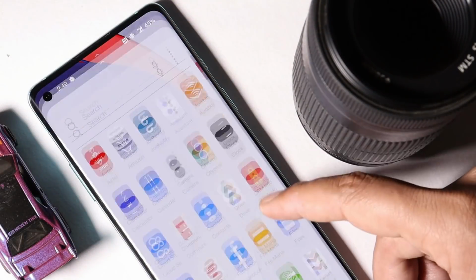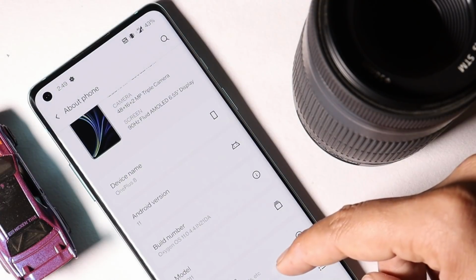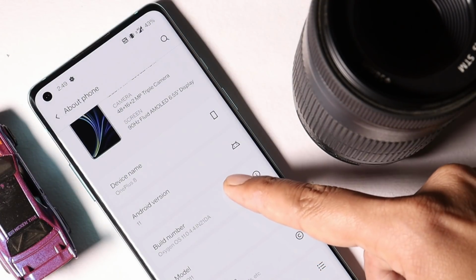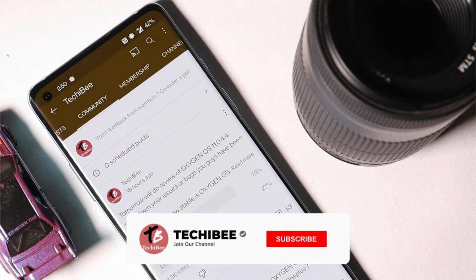So here I have my OnePlus 8 which is running on the stable version of Oxygen OS, which is 11.0.4.4, the latest stable version for OnePlus 8 and 8 Pro. Yesterday we also created a poll on our community tab asking you guys about the bugs you have been facing on the stable channel for the OnePlus 8 series. We got around 1.3k votes, in which 73% of users said that it's completely stable and they don't have any kind of issues. But still 27% of users are facing issues.